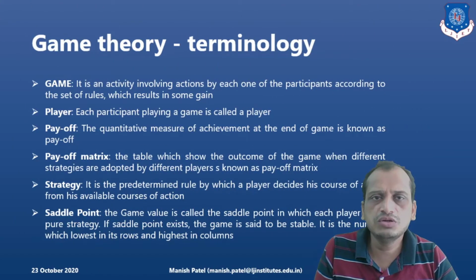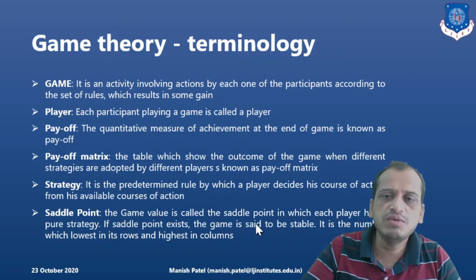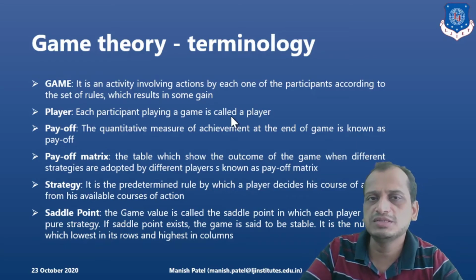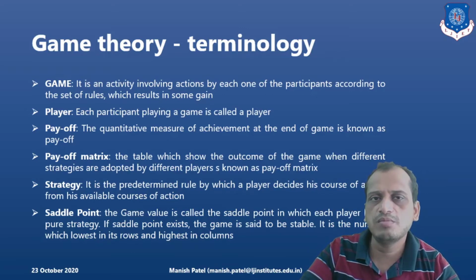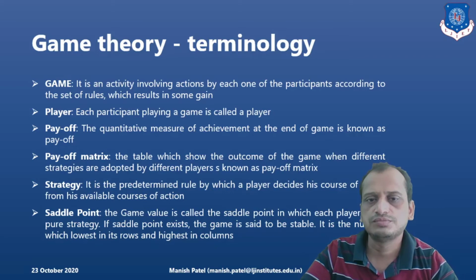Now let's look into the terminology related to game theory. First of all, the game, which is an activity where the participants take part and play according to a set of rules, which will provide a gain for one player and a loss for the other player. Player is the participant of the game. Payoff is the quantitative measure of the achievement. Whatever achievement any player is getting, if you measure it quantitatively, that is the payoff. And whenever you convert that into a table or matrix, that is the payoff matrix.